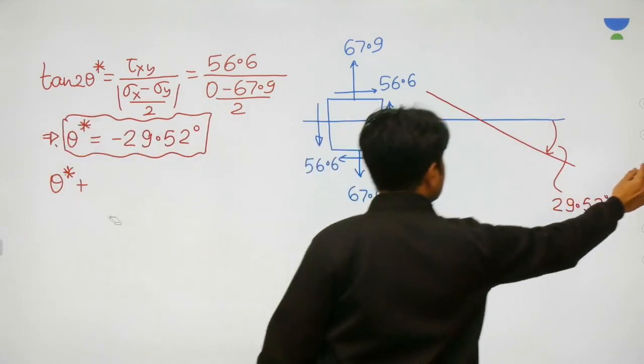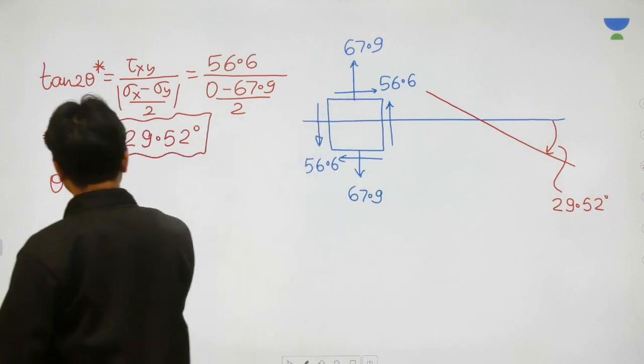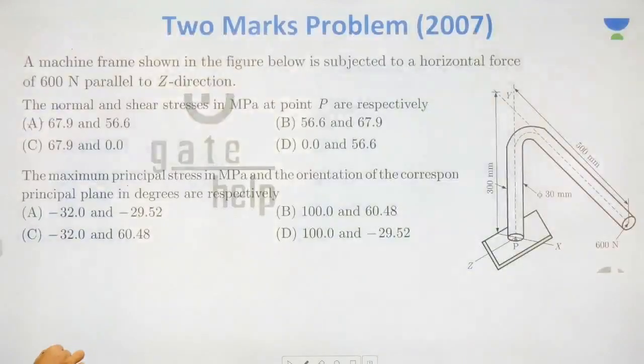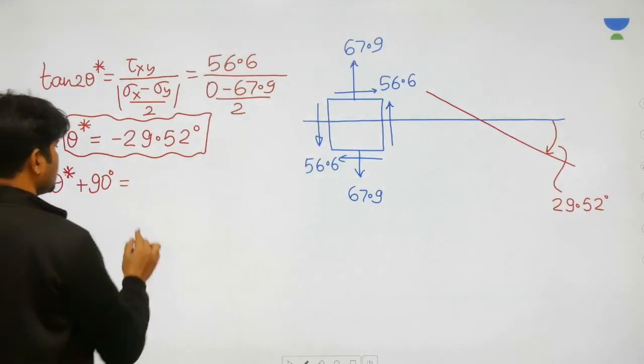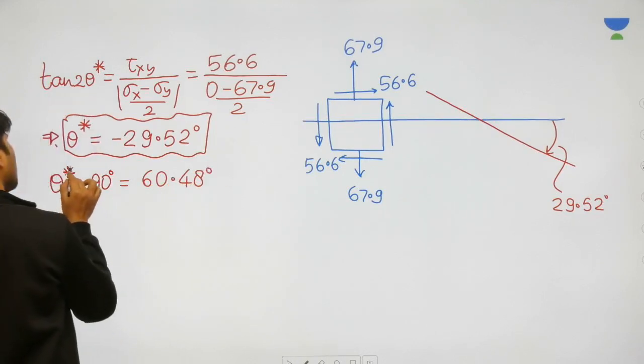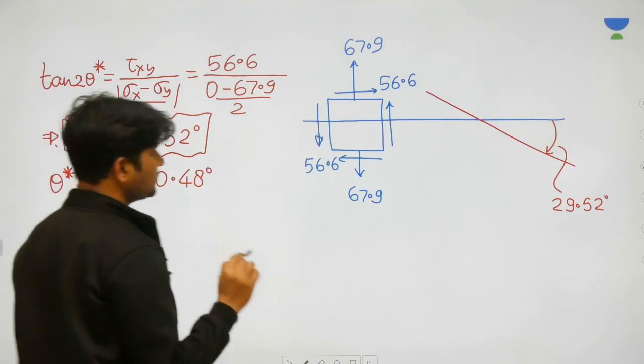So the second principal plane will be available at theta star plus 90 degrees, and this is going to be 60.48 degrees. Now you know both the principal planes.